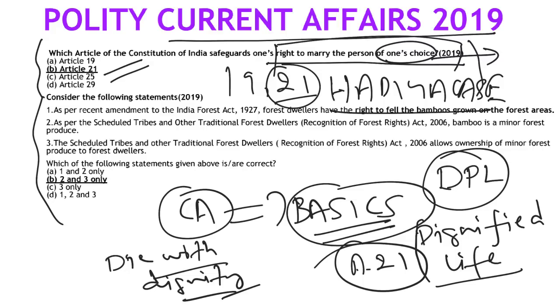But even then, let's assume the question is about the context where they were trying to amend the Indian Forest Act, because under the 1927 Act, bamboo was declared a kind of tree. That means people cannot cut those bamboos and sell them in the market. That's why they were trying to amend it, because there was also a conflict between the provision related to bamboo in the Forest Act and the Forest Rights Act. So it's better you have clarity on current affairs.